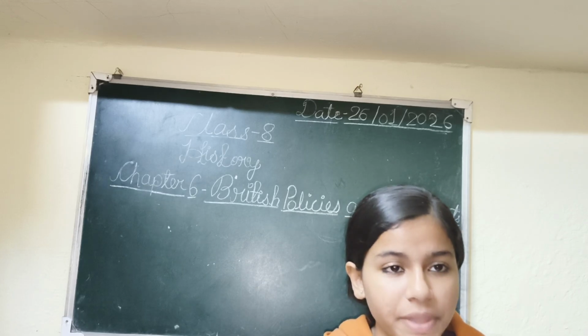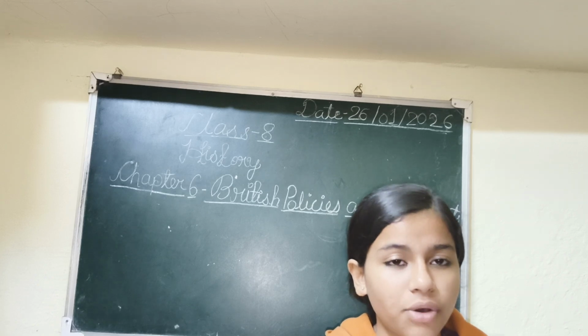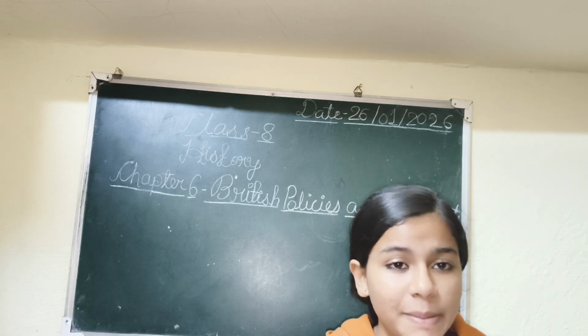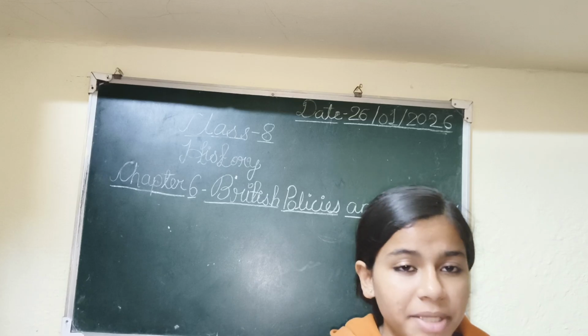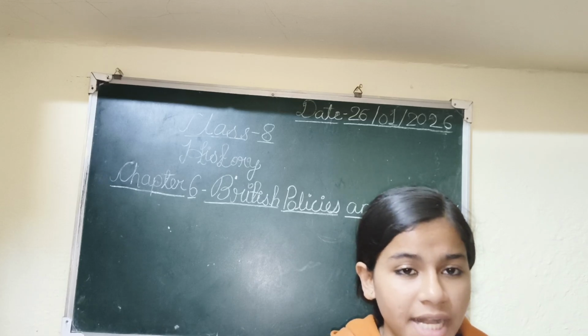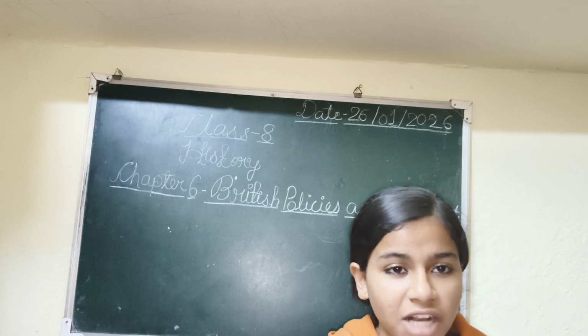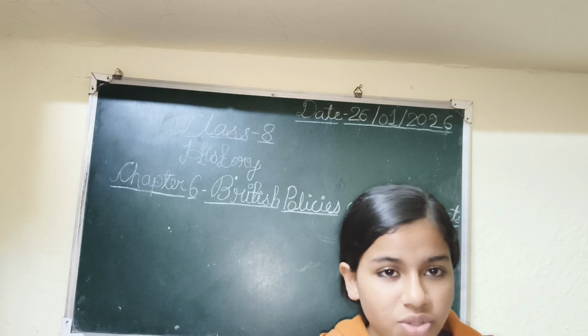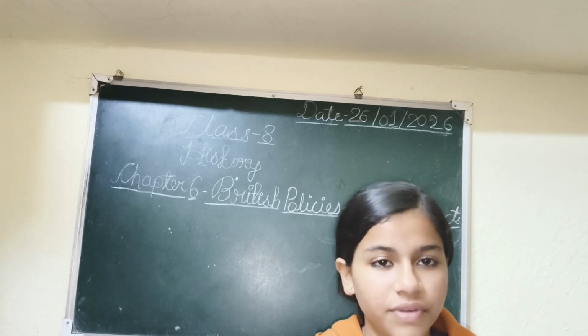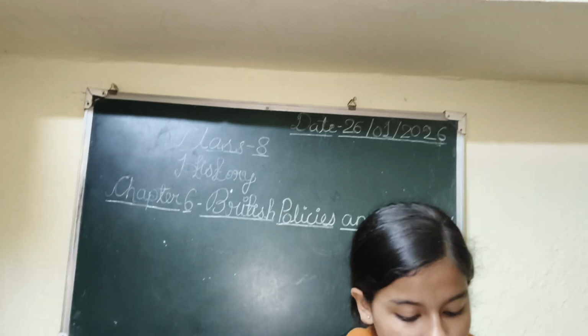no item would go out of the country for selling or any profit. If there was any profit, 50% would go to the Britishers and 10% to the farmers who were growing this. So the hard work of the farmers was also wasted. That's why it is said that we were very self-sufficient before.